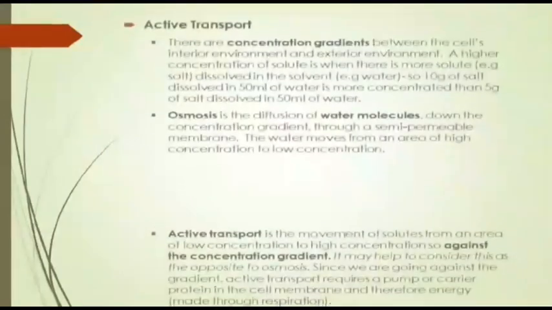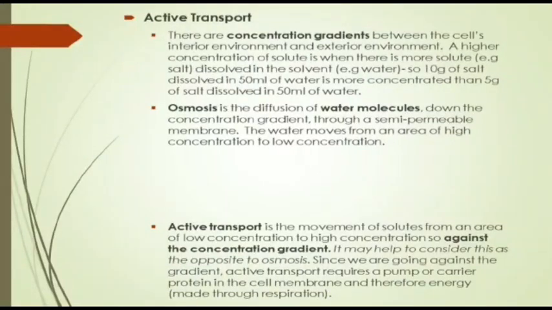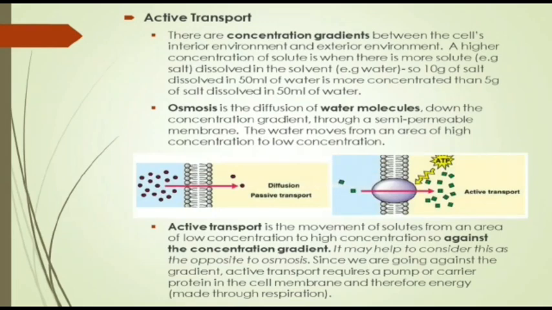Now, let's talk a little bit about active transport. There are concentration gradients between the cell's interior environment and exterior environment. A higher concentration of solute is when there is more solute, for example, salt dissolved in the solvent, which is water. So 10 gram of salt dissolved in 50 milliliter is more concentrated than 5 gram of salt dissolved in 50 milliliter of water.